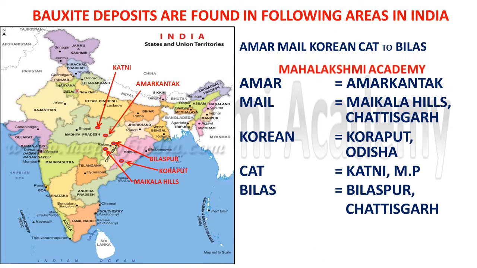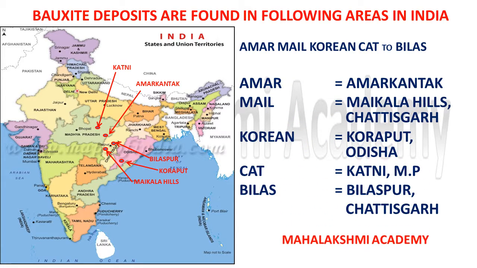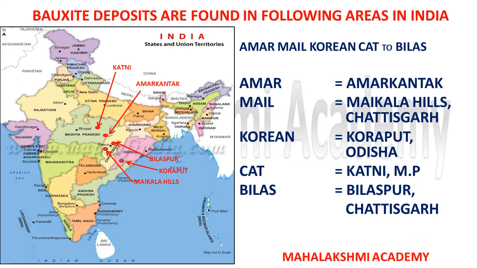So here we are with the bauxite deposits which are found in India. We are going to learn these deposit areas with a trick. The trick is: Amar mail Korean cat to Bilas. So Amar sent the Korean cat to Bilas through the mail. How is this trick going to help us learn the areas where bauxite deposits are found?